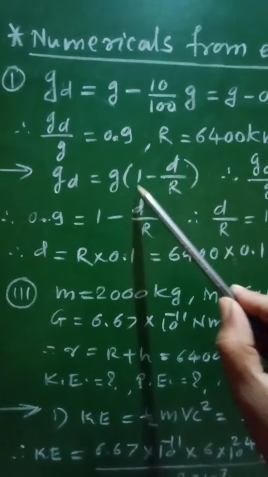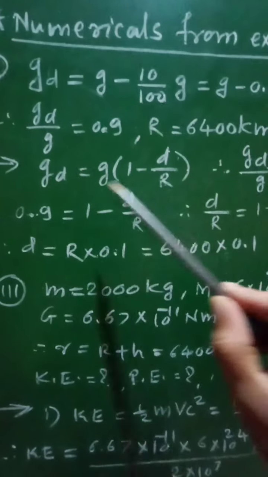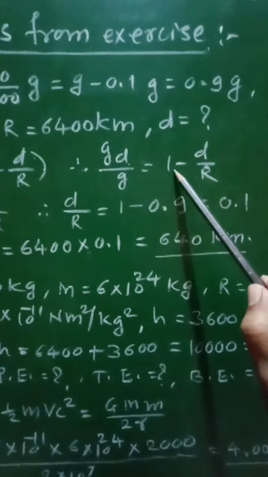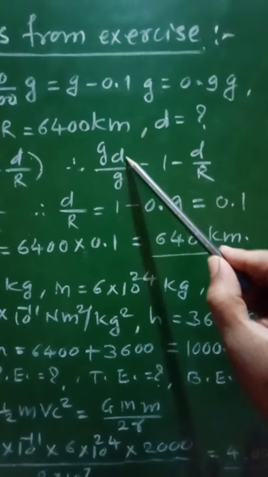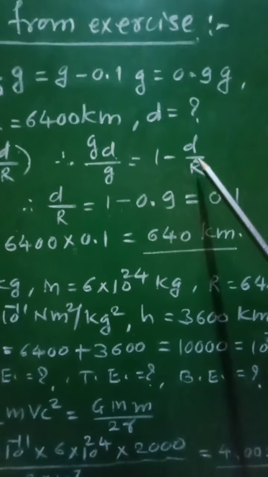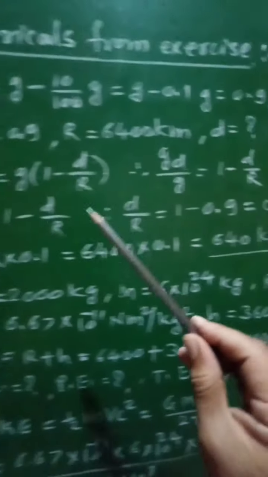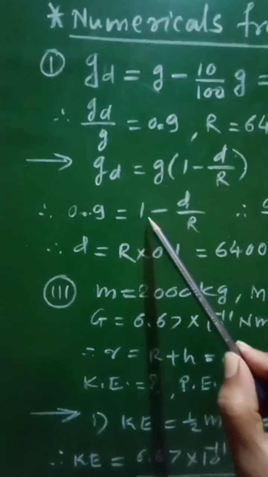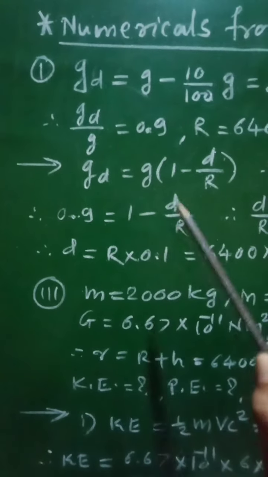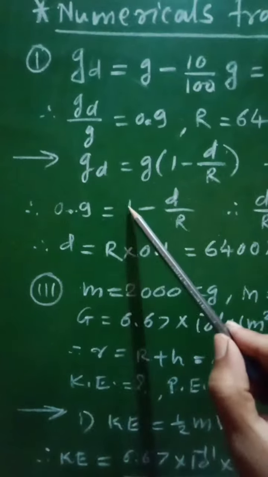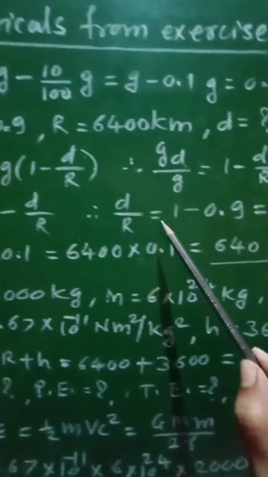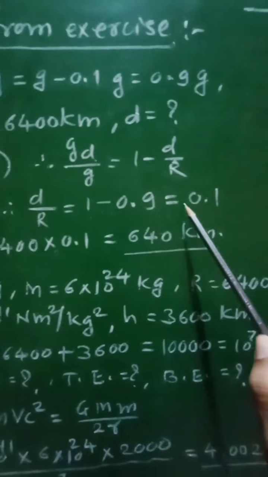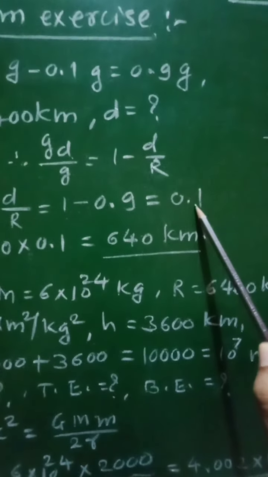gd is equal to g into 1 minus d by r, and therefore we can write gd upon g equal to 1 minus d by r, and from this putting value of gd by g as 0.9 will be equal to 1 minus d by r. Therefore from this d by r will be equal to 1 minus 0.9, which is equal to 0.1.